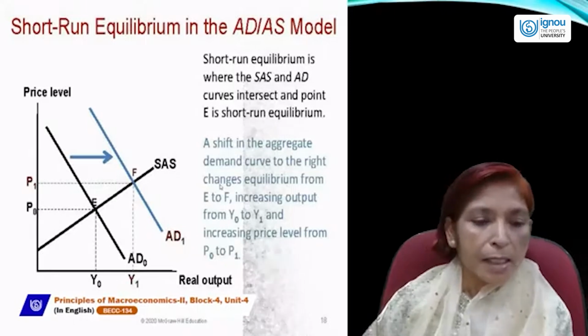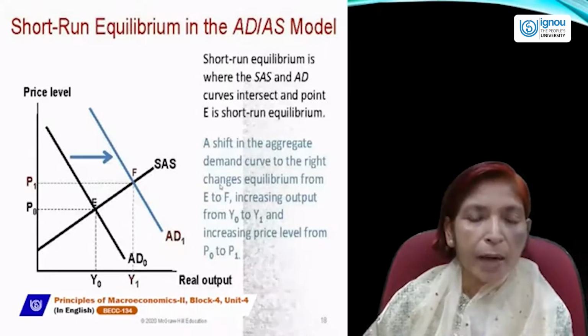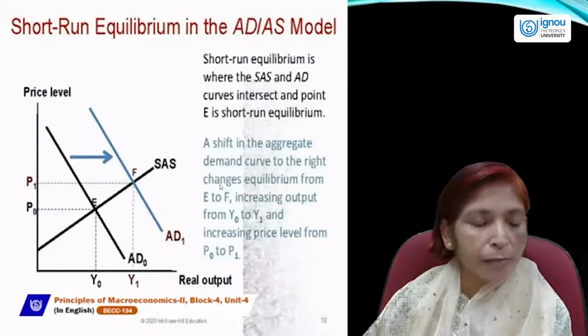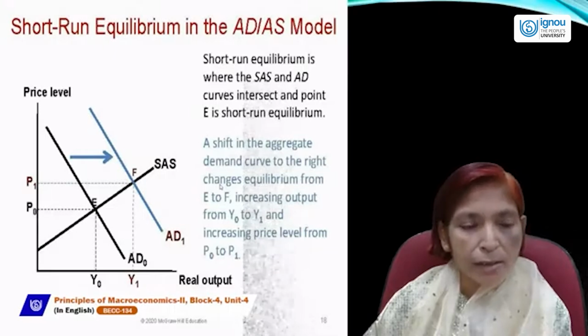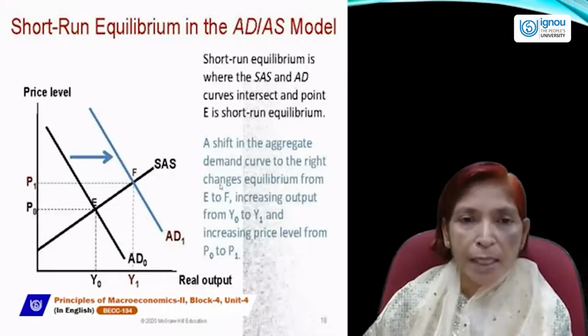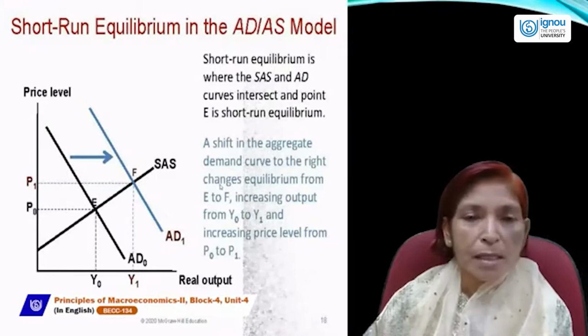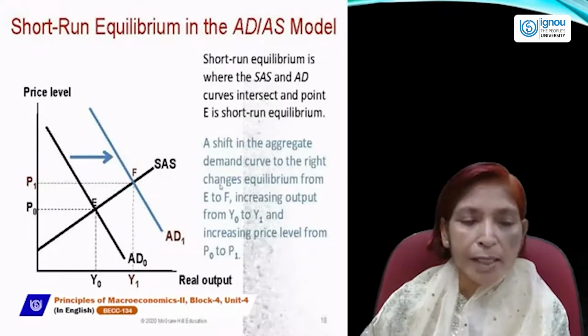Here AD0 is the initial aggregate demand curve and SAS is the short run aggregate supply curve, an upward sloping curve, where both curves intersect each other. E point is determined. This is the macroeconomic equilibrium or short run equilibrium with the help of the aggregate demand and aggregate supply model. Here price is P0 and income is Y0.